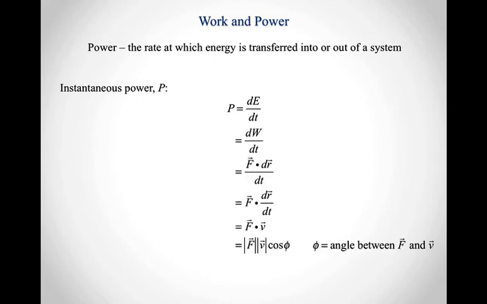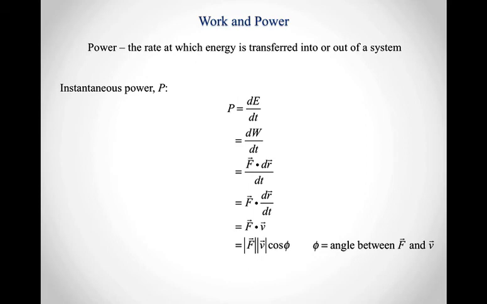Well, again, since our tiny little transfer of energy at the moment is really just some tiny amount of work that's done, and that tiny amount of work is defined to be the dot product of the force with some infinitesimal displacement through which that force moves my object, what I'm left with, if I rearrange these terms, is my force vector dot product with dr/dt, and that's the velocity vector.